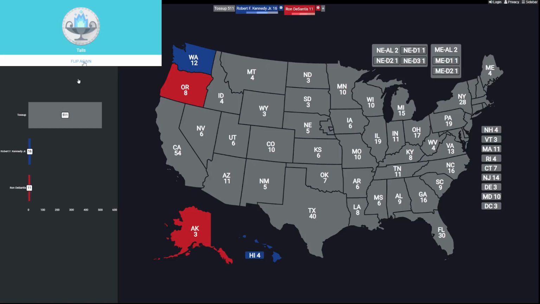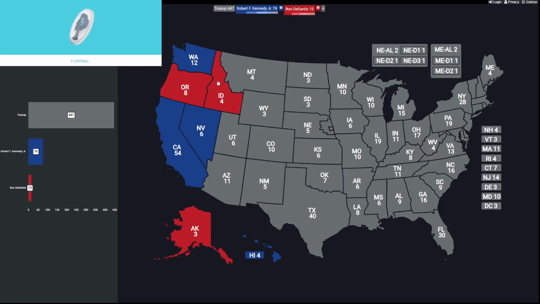How about California? Early on, a lot of votes here in California. Somebody's going to have a big lead, and it's going to be Kennedy. Now we're going to go to Nevada, and that's going to go to Kennedy as well. Now we've got Idaho, 4 more electoral votes, and that is going to go to Ron DeSantis. And now we're going to go to Utah, 6 electoral votes going to Robert F. Kennedy Jr. And how about Arizona? That's the next state. Kennedy again.